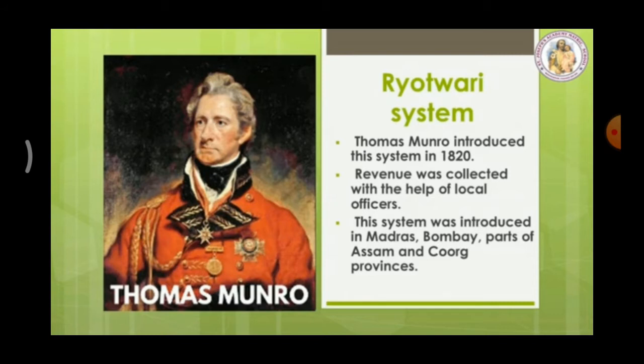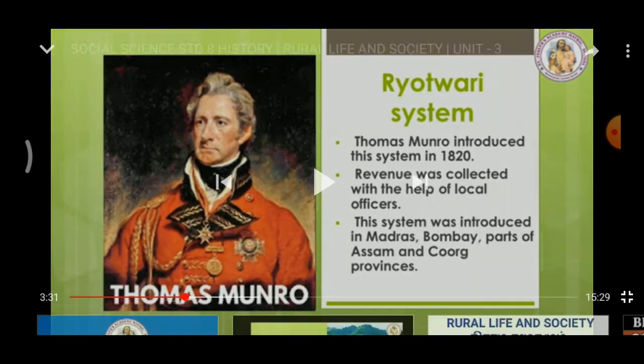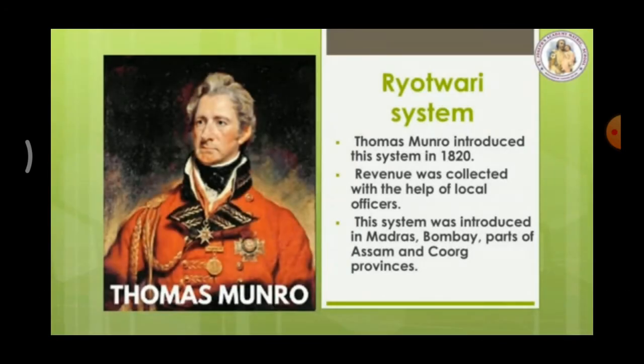The British government collected tax directly. There were no mediators like zamindars. The British directly collected the tax from the people. This assessment was reduced to 1/3 of the produce by Thomas Munro. The revenue was based on the soil and the nature of the crop. They collected the tax in which manner? Based on the soil and nature of the crop.